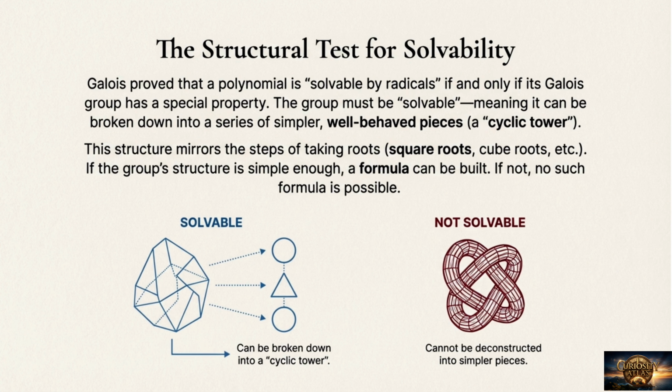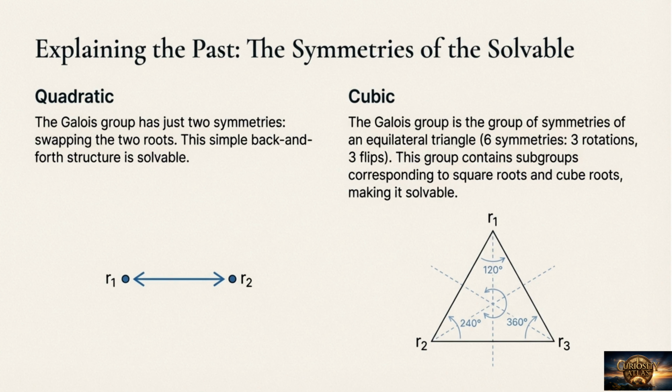Galois proved a polynomial is solvable by radicals if and only if its Galois group has a special property. It must be solvable, meaning it can be broken down into simpler pieces called a cyclic tower. If the structure is simple enough, a formula exists. The Galois group of a quadratic has 2 symmetries, swapping the 2 roots. This simple back-and-forth structure is solvable. A cubic's group has 6 symmetries, which is also solvable, containing subgroups corresponding to roots.